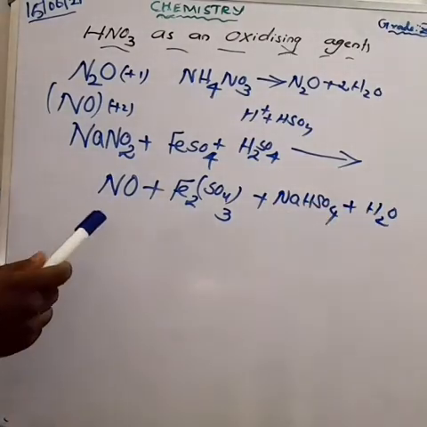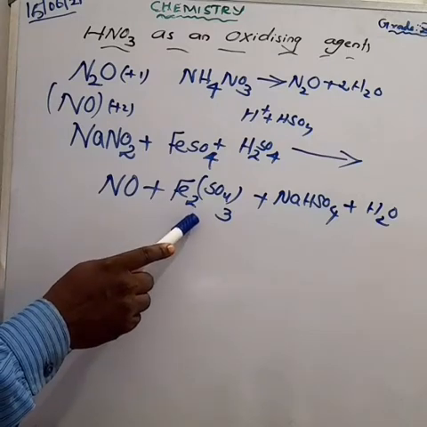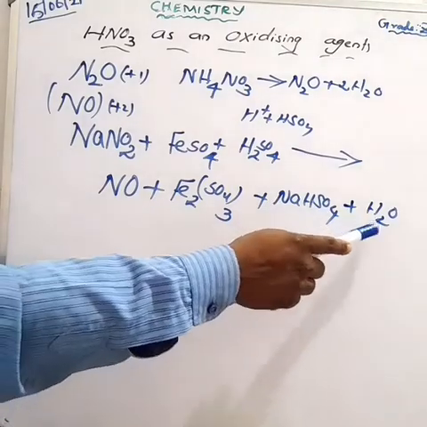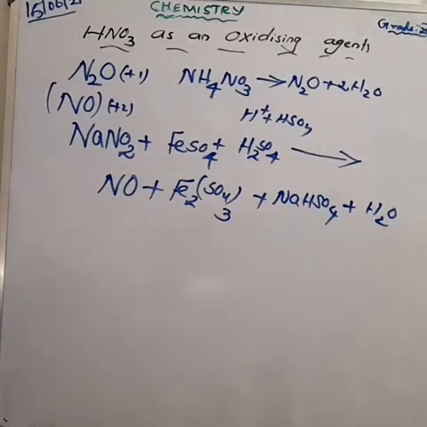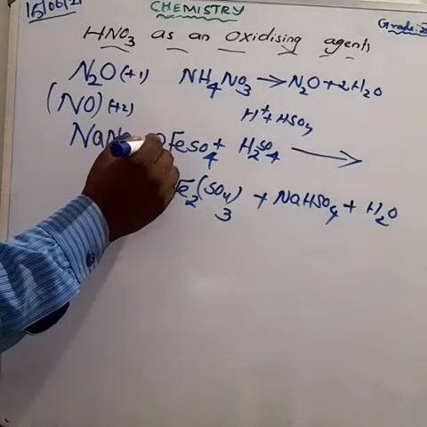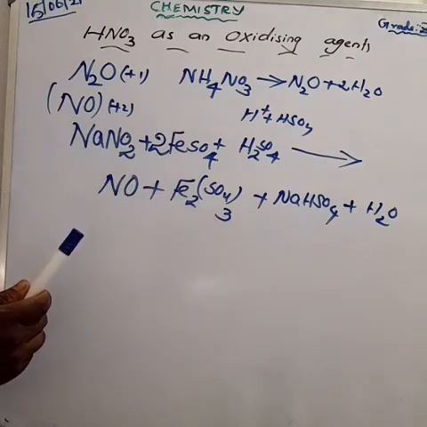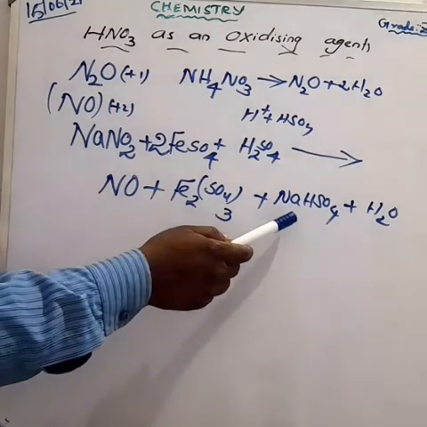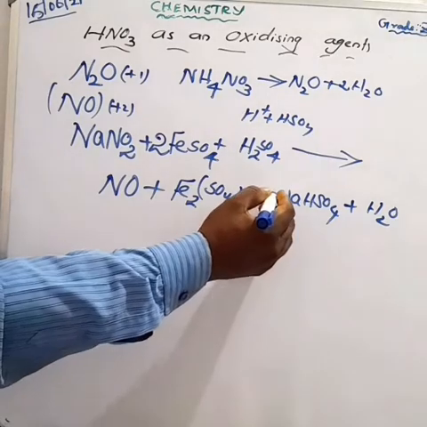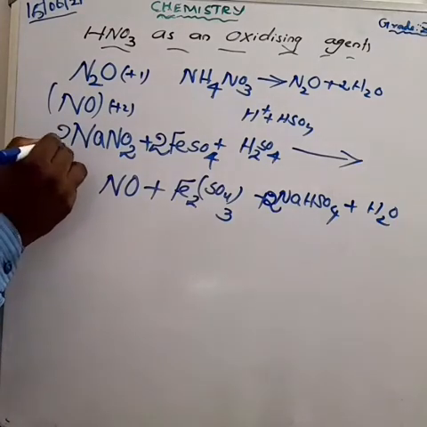What are the four products? One is nitric oxide, second is ferric sulfate, third is sodium bisulfate, next is water. How can you balance the equation? The product side has 2 Fe, so make it 2 ferrous sulfate. Am I right? Next, sodium combines with the bisulfate to form sodium bisulfate. Then here we can change it, make it 2 sodium bisulfate. So on the reactant side also make it 2 sodium.